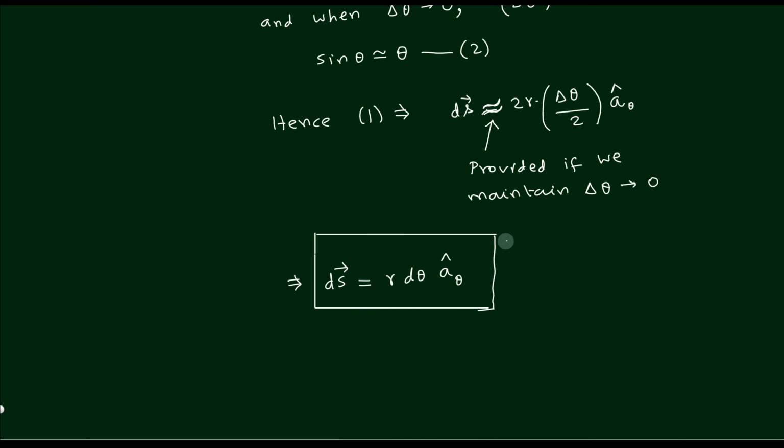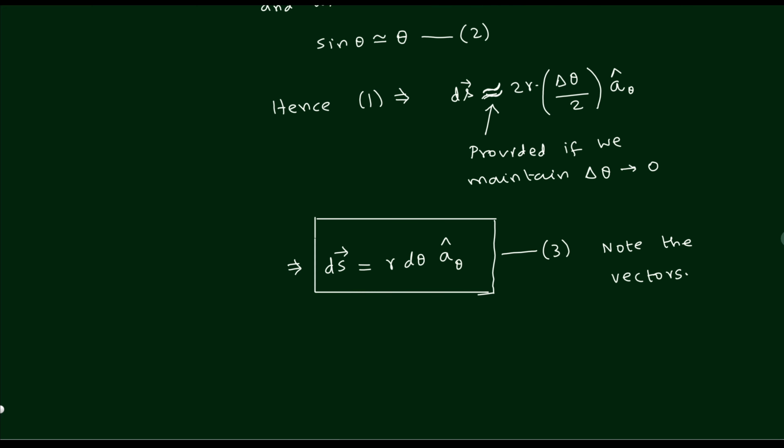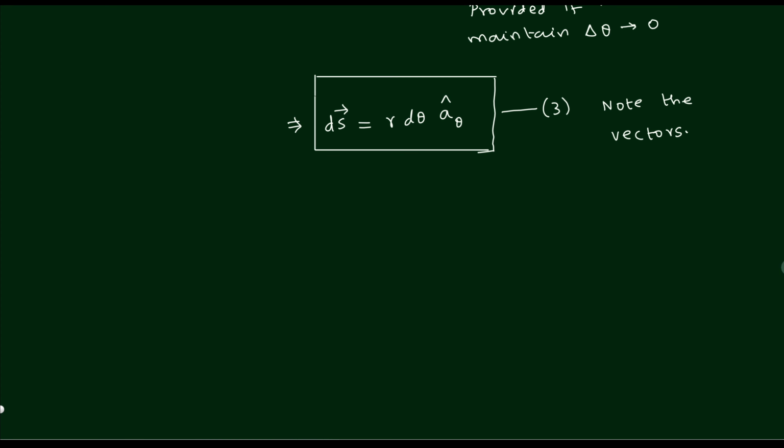But that is not the place where we are going to stop. Now this is where you have to think. As far as only ds is required, this is fine, because both sides are vector quantities. But we are interested to calculate dr by dt. Now dr by dt, in our case, means ds by dt, because s is the distance we have taken. So instead of taking r, I have taken s. Now we have to calculate ds by dt, which means you simply have to divide this equation by dt. So let me write that down. You know what we are doing, right? If you divide this, then only we will get ds by dt.